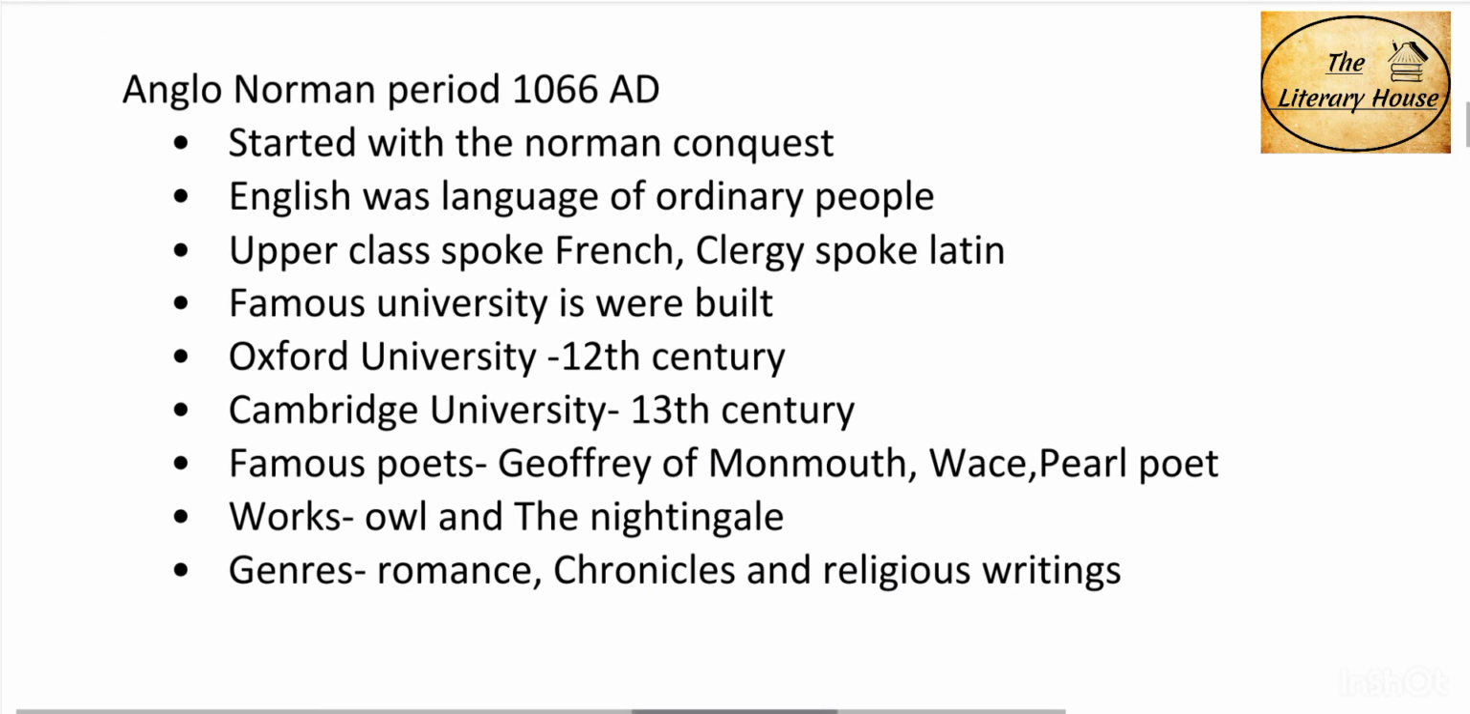Next we have the Anglo-Norman period. It started with the Norman Conquest in 1066 AD. In this period, England was a trilingual nation as the ordinary people spoke English, the upper class used French, and the clergy used Latin. During this period, famous universities like Oxford and Cambridge were built. The famous poets are Geoffrey of Monmouth, Wace, and the Pearl Poet. The works include The Owl and the Nightingale. During this age, the works had the genres of romance, chronicles, and religious writings.